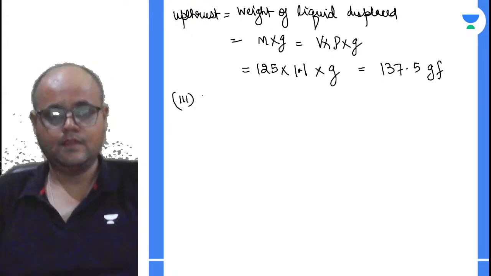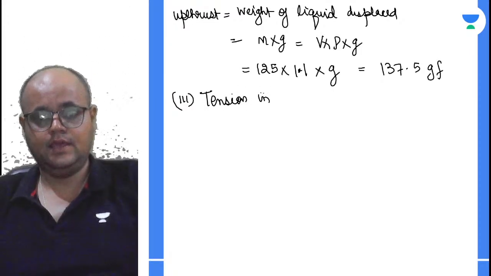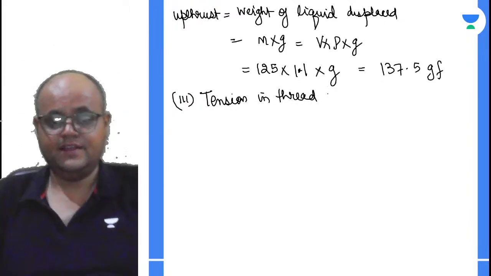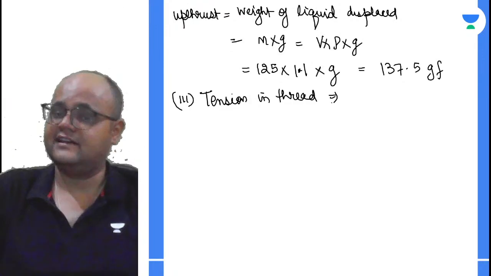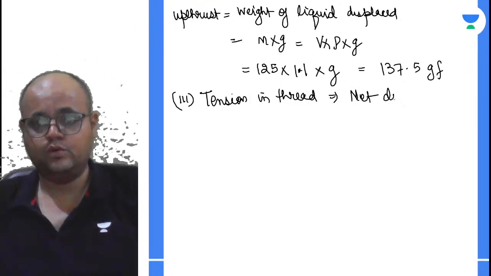Third, you have to find the tension in the thread, right? And how can we find the tension in the thread? Tension always acts away from the body. To find the tension, you can find the net downward force.